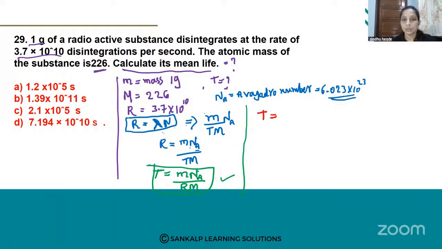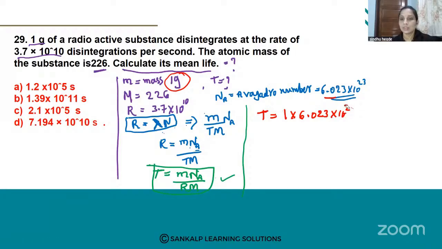T is equal to, what is M? M is mass of the substance, that is 1 gram. They have given the M value as 1 gram. So substitute here, Na is nothing but the Avogadro number, that is 6.023 into 10 raised to 23.